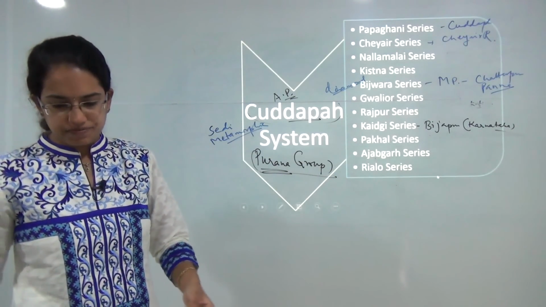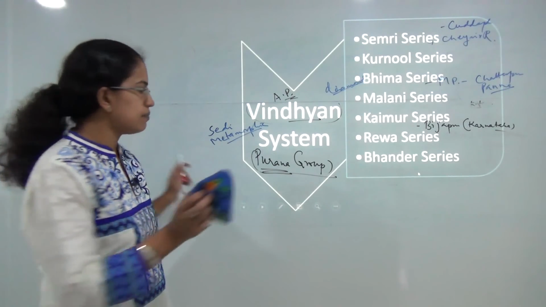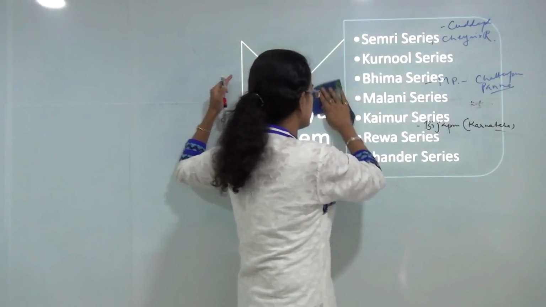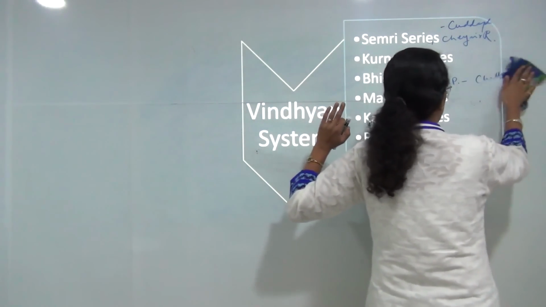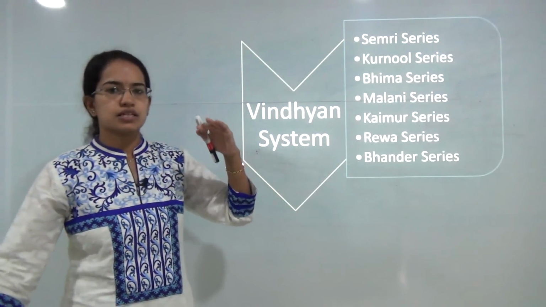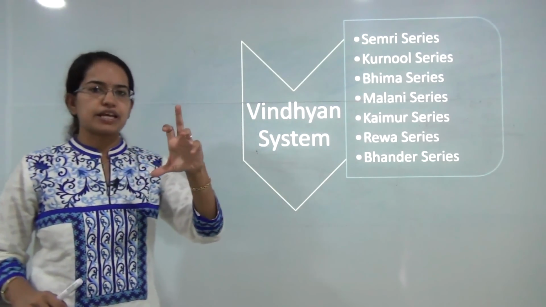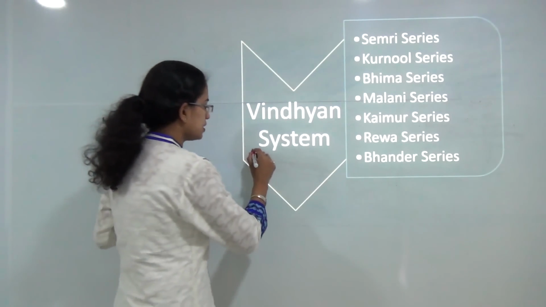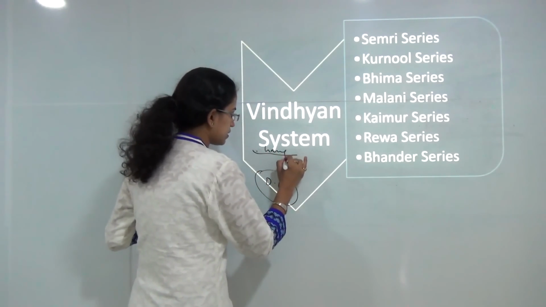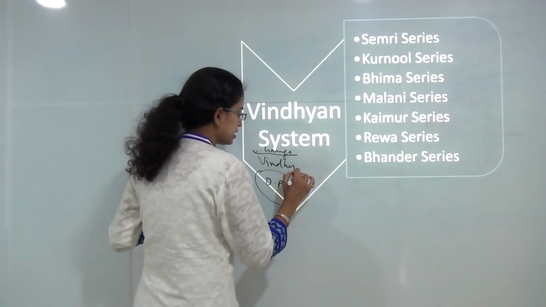The next is the Vindhya series. Now the Vindhyan system, which is again a part of the Precambrian system. If we move on to the eras that we have discussed, there were 4 parts of the Precambrian. We have already discussed 3 of those: the Archean, the Dharwad, the Cuddapah, and finally you have the Vindhyas. Vindhyas is a plain between Ganga and the Deccan region. So you have the Ganga river and the Deccan plateau. The region between Ganga and Deccan plateau would be called as the Vindhyan region.